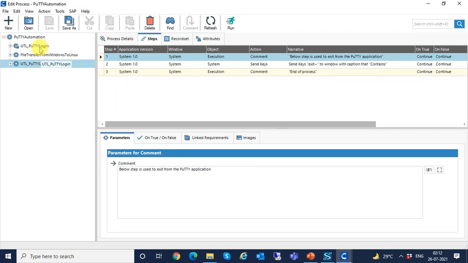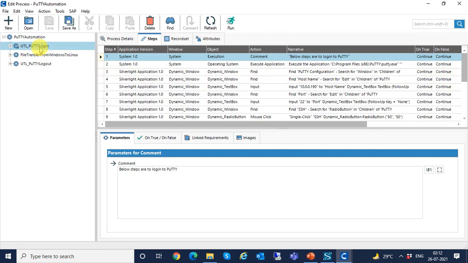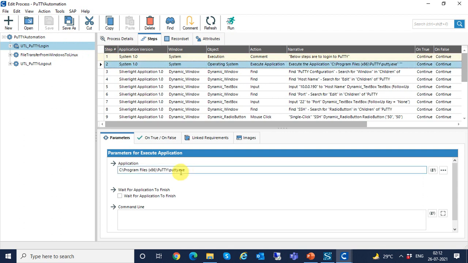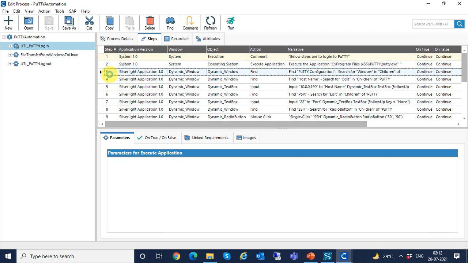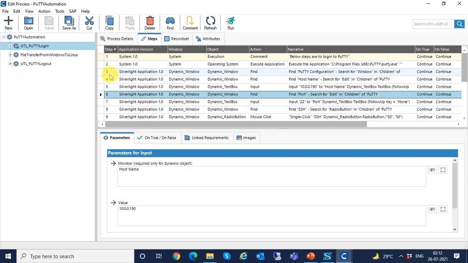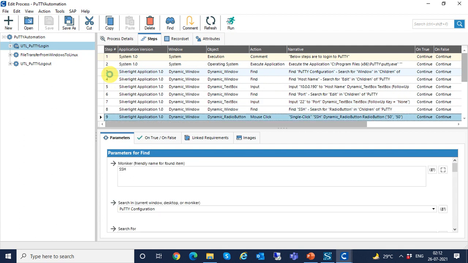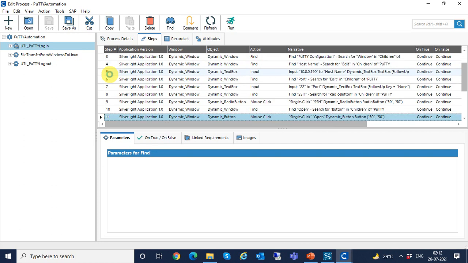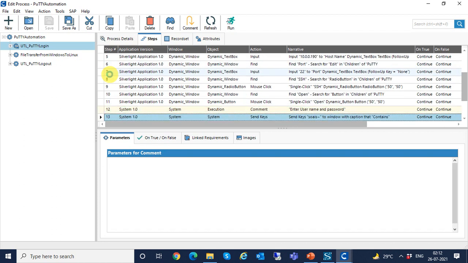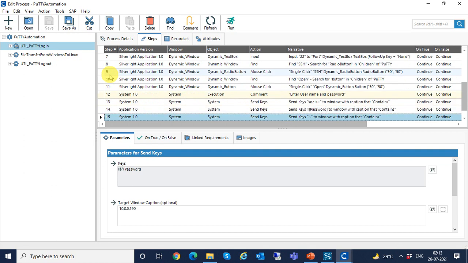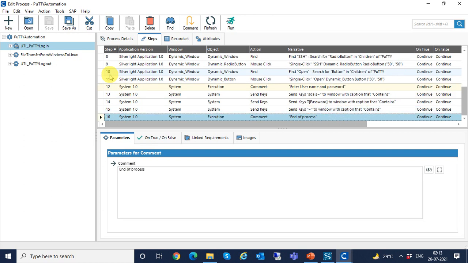Let's see the login utility first. Here first I'll be executing the putty.exe file. After this, using Worksoft Certify, I will enter the host name, the port and connection type in the Putty configuration window and click the open button. After this, it will ask for user and password. So once I provide the user and password, I'll be able to access Linux machine from my Windows machine.